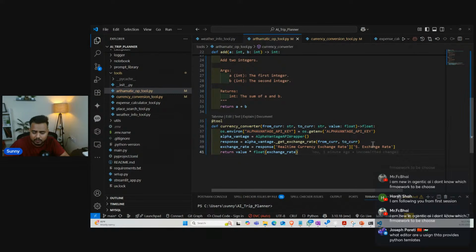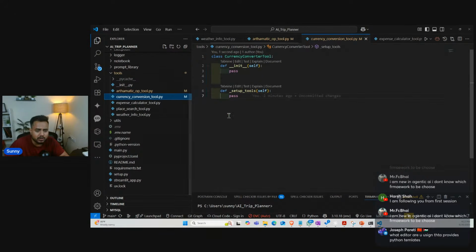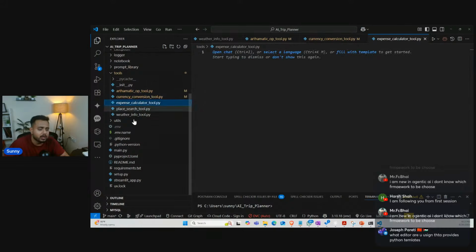So what we are doing is creating an object of it. Here I have a function get exchange rate. I will be getting a response, and from this response I will be getting the exchange rate. Whatever input we pass, regarding that particular input I'll be getting my exchange rate. So this is also one of the tools. We have this arithmetic operation tool, then we have a currency converter tool. I'll show you what I have to write in the currency converter tool. Now we have one more, that is the expense calculator tool.